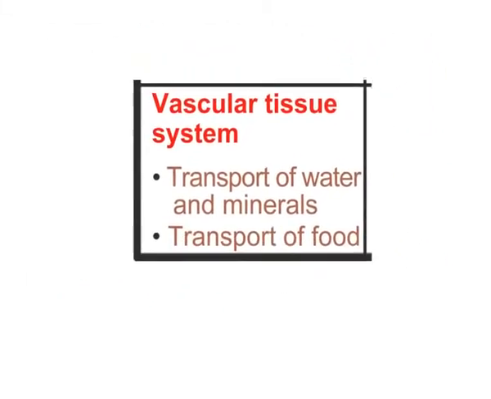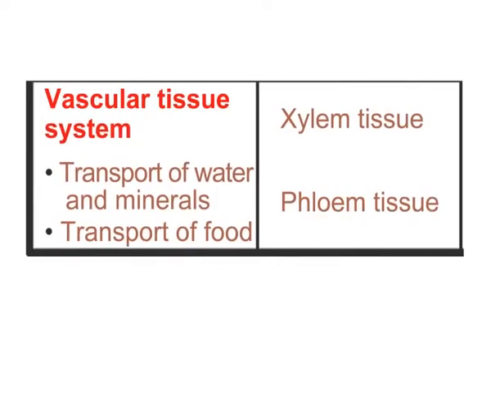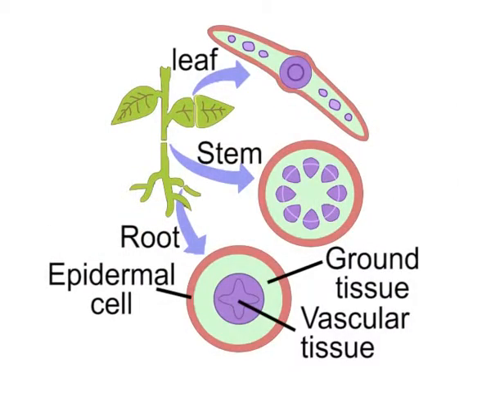Third type of tissue system is known as the vascular tissue system. Its main functions are transport of water and minerals and transport of food. It is represented by the conducting tissues known as xylem and phloem. Here you can see the position of the vascular tissue.